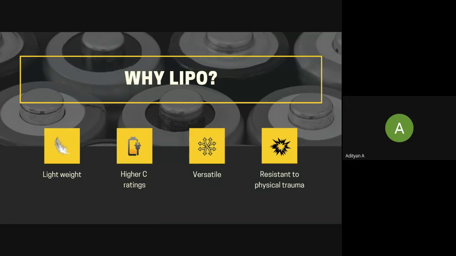Of course, if you try to puncture the battery using a pin or a screwdriver, a sharp object, it will explode. But certain crashes, if you crash your drone with the battery on it, sometimes do not affect the battery much. If it is a major crash, yes, it will affect it. But compared to lithium-ion batteries, it is a lot more resistant to physical trauma.